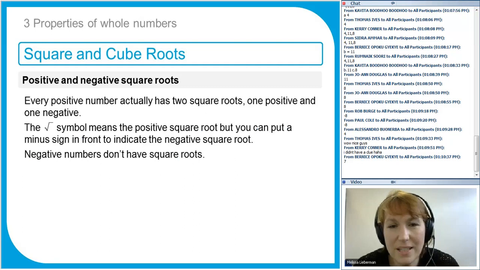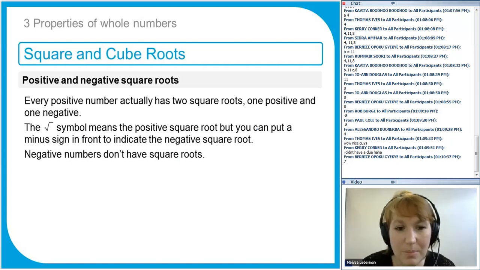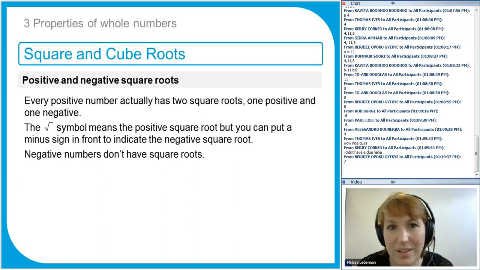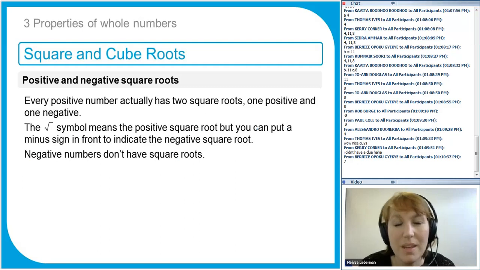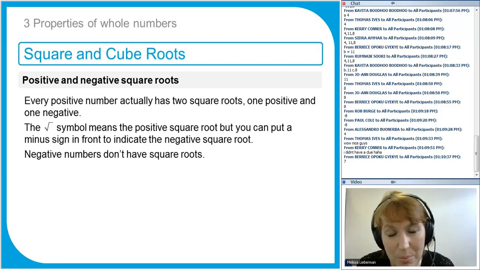If I said, what's the square root of negative 10? That doesn't have a square root. Why might that be? Remember, when I'm asking for the square root of a number, I'm saying what number multiplied by itself gives me that number. Is it possible to multiply a number by itself and get a negative number? It's not. If you square a negative number, you get a positive number, and if you square a positive number, you also get a positive number.